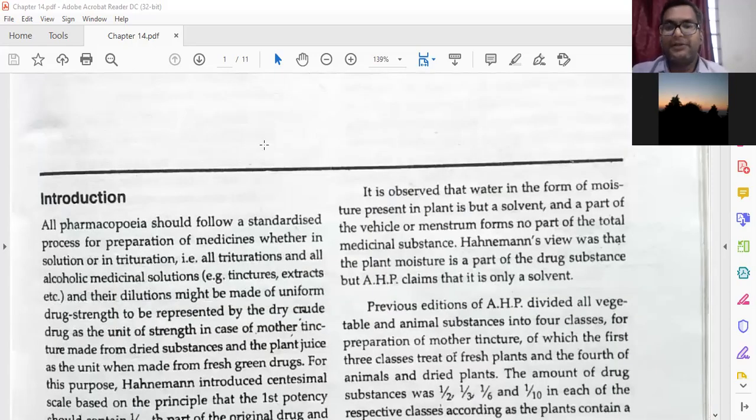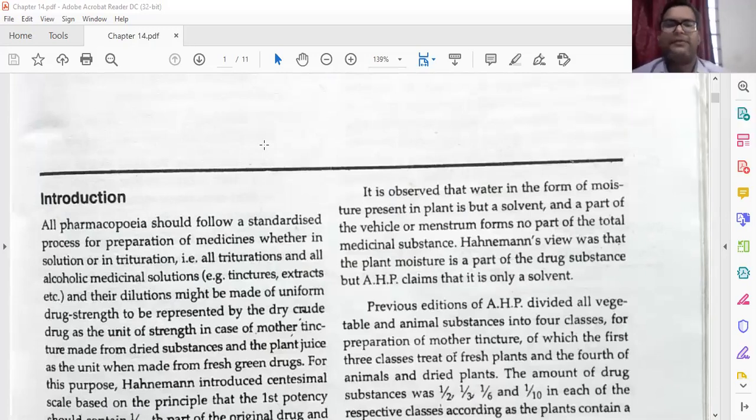It is observed that the water in the form of moisture present in the plant is but a solvent and a part of the vehicle or menstruum, and forms no part of the total medicinal substances. Hahnemann's view was that the plant moisture is a part of the drug substance, but the American Homeopathic Pharmacopoeia claims that it is only the solvent.